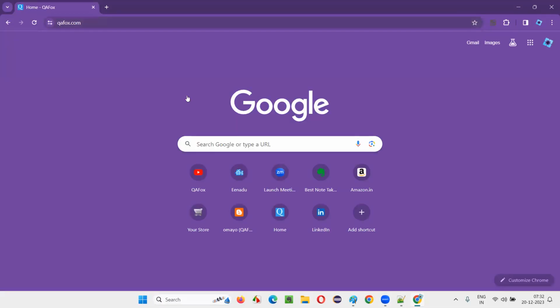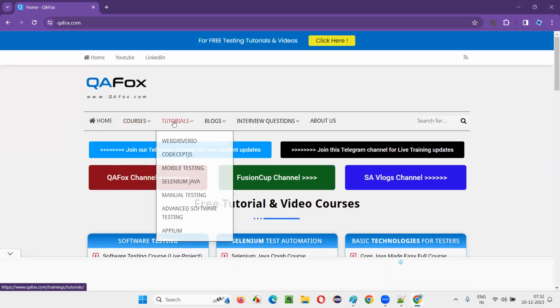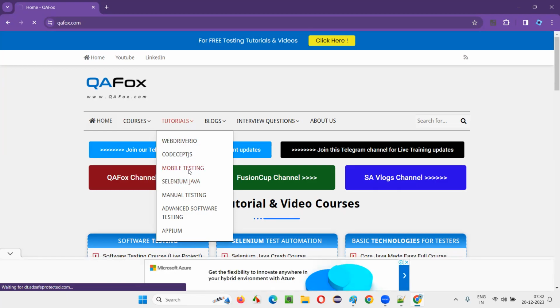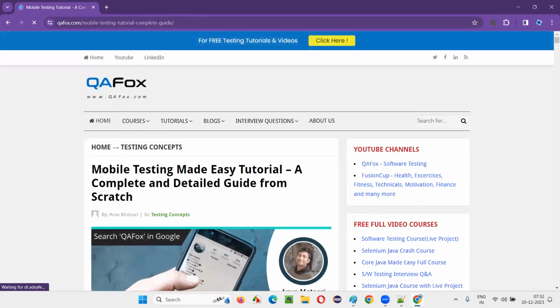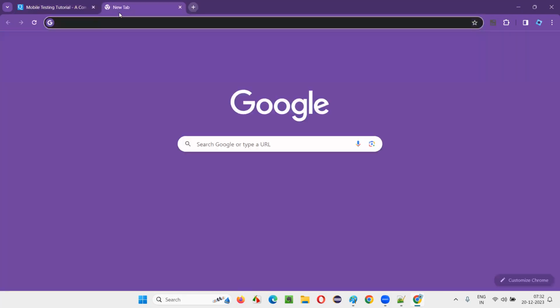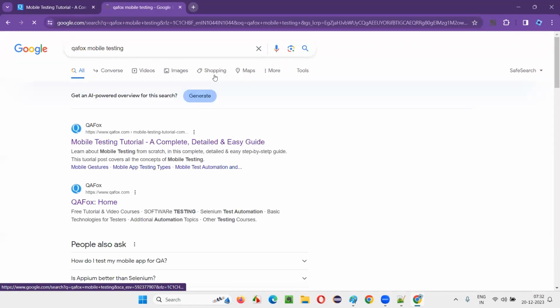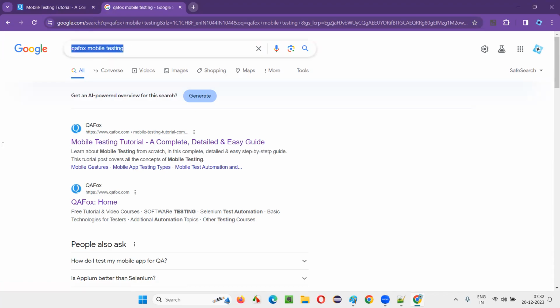QFox.com. I'll take you to one website page. I have to go to one article, the mobile testing article, let's say. I'll search QFox mobile testing. You see what text you got here? First of all, when I Google search for QFox mobile testing, I got the article from the QFox.com website, which is my website. Under this you got the heading, mobile testing tutorial.